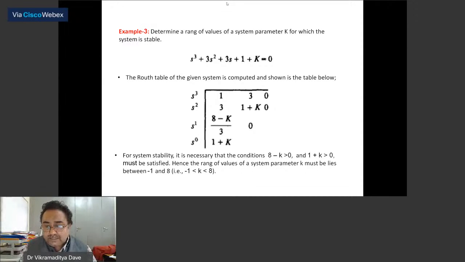So what we have found from solving these two inequalities is that the value of k should lie between -1 and 8. This type of question is also asked in examinations, where we have to determine the value of k in order for the system to be stable. If k is 9, then the system will become unstable. If k is 7, then it is definitely stable. So the value of the gain is very much reflected in determining the stability of the system, which you have to keep in mind.